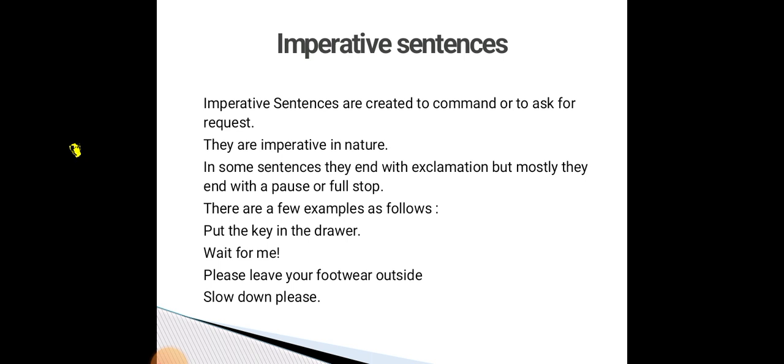There are a few examples as follows. Put the key in the drawer. Wait for me. Please leave your footwear outside. Slow down, please. So in "please" and such words, requests, commands, and help all come under imperative sentences. These are the examples for imperative sentences.